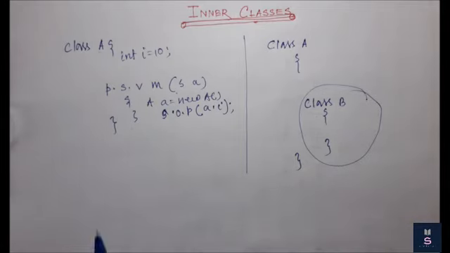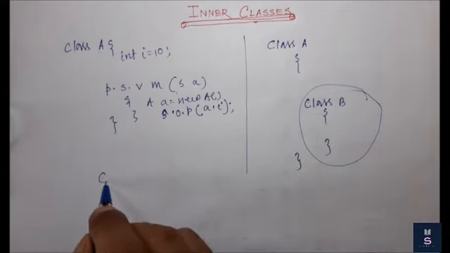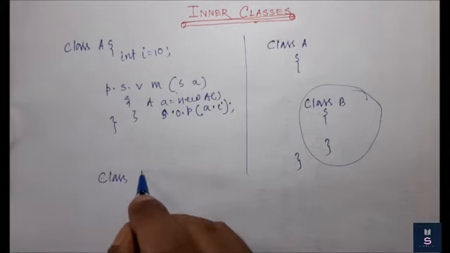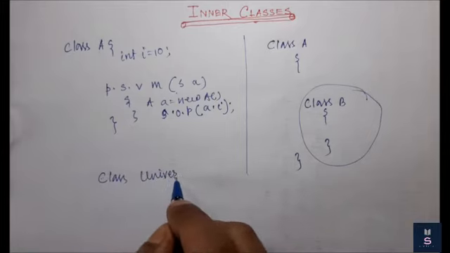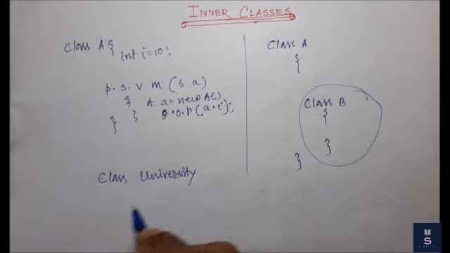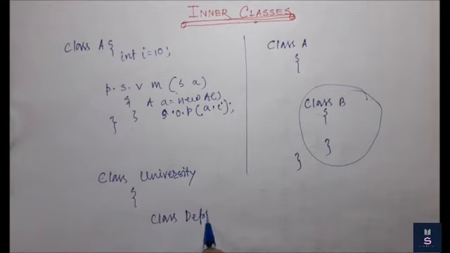Suppose we have a class, the name of the class is, for example, university. And we have another class, for example, department. By the definition, this department class is called an inner class, as I mentioned earlier. Now why inner class?